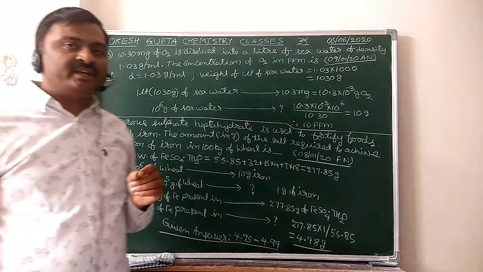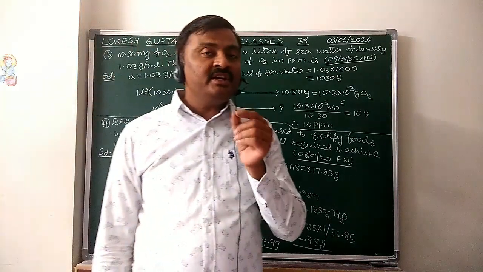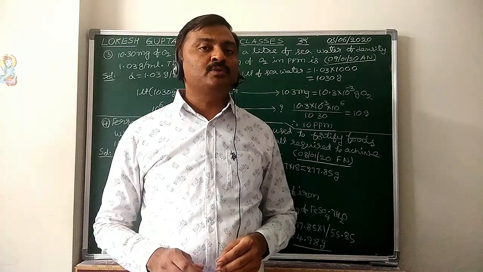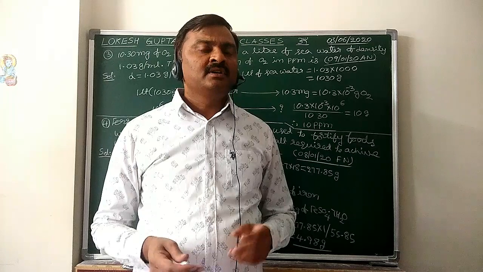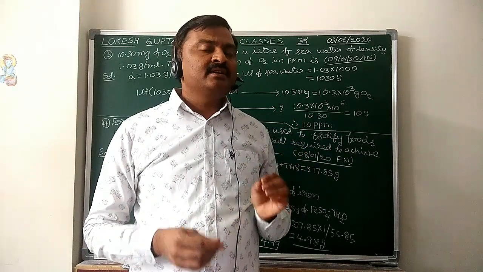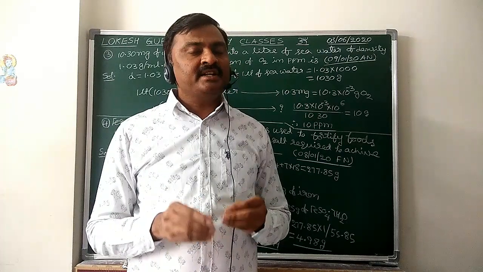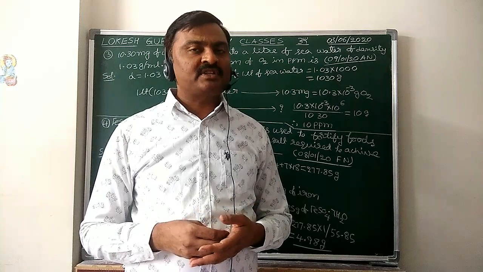The number of parts by weight of solute present in 1 million parts by weight of the solution. 1 million means how much? 10 to the power 6. Or you can define it as the weight of solute in grams present in 1 million grams of the solution.